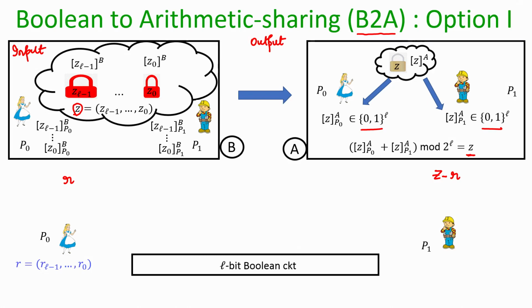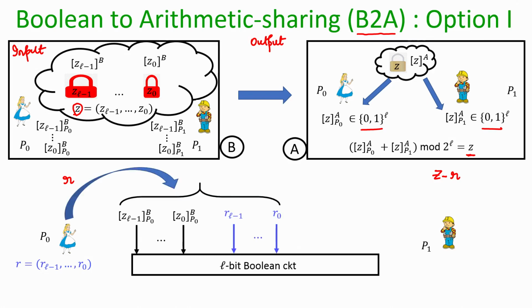Imagine you have an L bit Boolean circuit, and this circuit takes inputs both from Alice as well as from Bob. The inputs of Alice are her GMW shares for the bits of Z. Okay. So, they constitute one set of inputs from Alice, and apart from that it also takes the bits of the random number r picked by Alice as input.